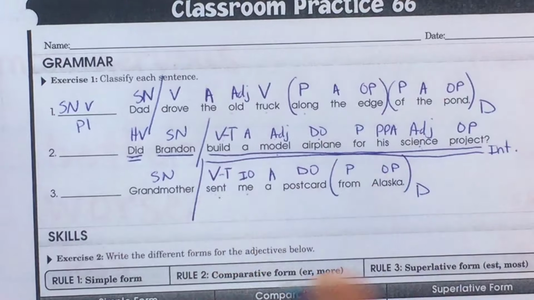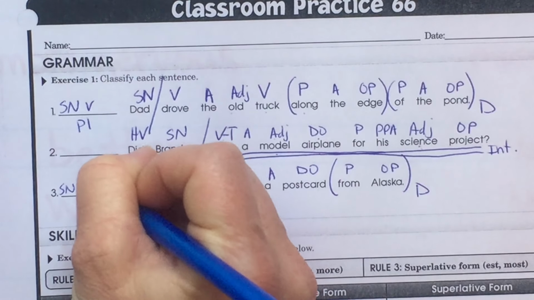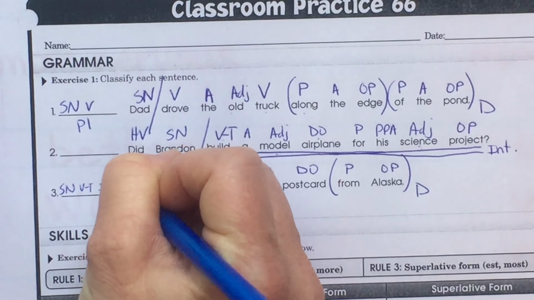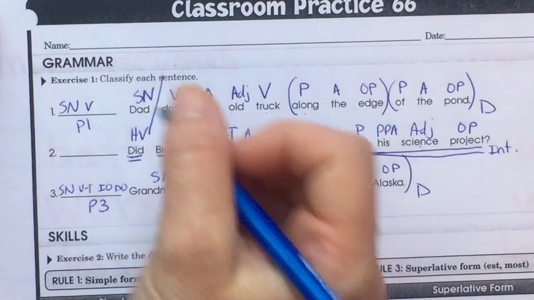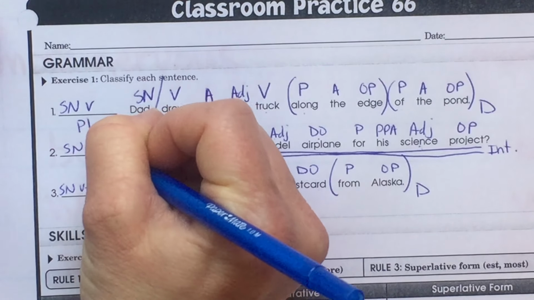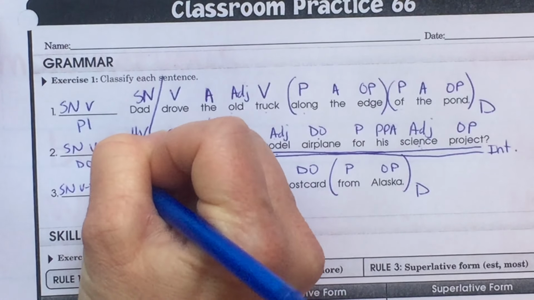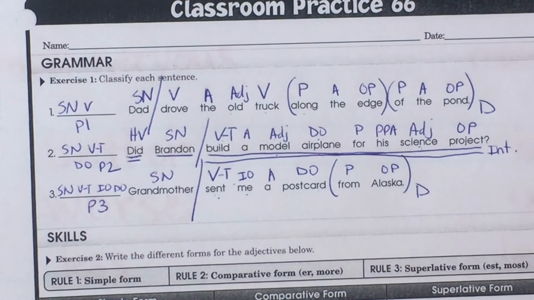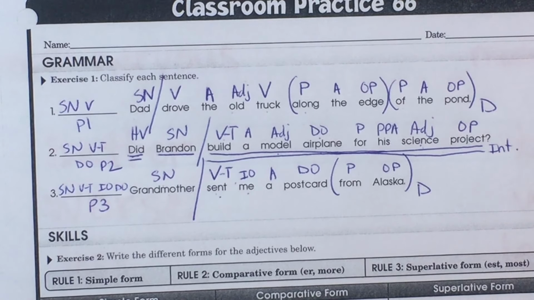Grandmother sent will divide between the subject and the verb. This is subject, noun, verb, transitive, I-O, D-O, pattern 3. Oh, and I just realized I did not do this one up here, did I? Hope you were trying to holler to make me stop. Subject, noun, verb, transitive, direct object, pattern 2 on that one. Okay. How'd you guys do? Good?